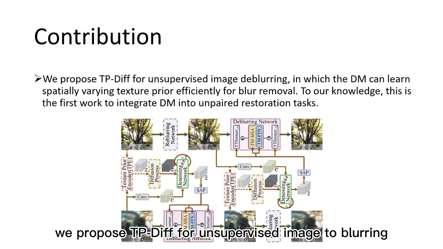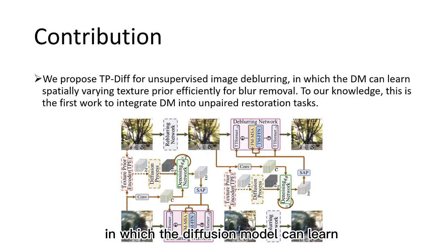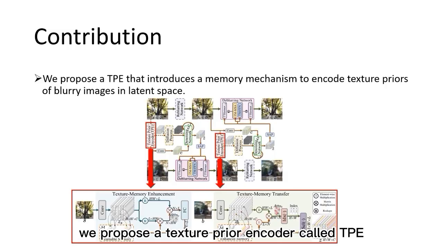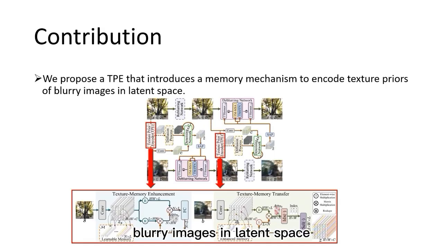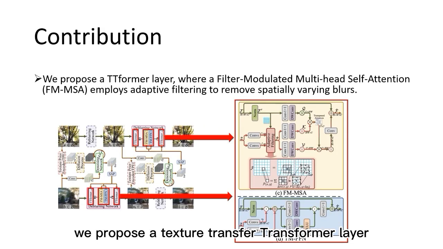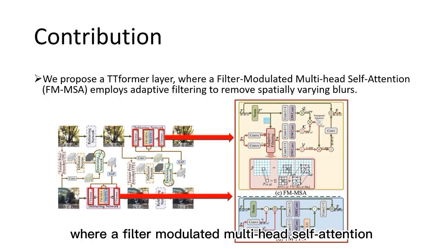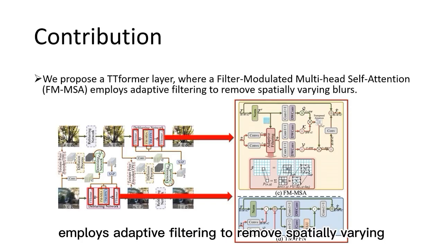In this work, we propose TP-Diff for unsupervised image deblurring, in which the diffusion model can learn spatially varying texture prior efficiently for blur removal. To our knowledge, this is the first work to integrate diffusion model into unpaired restoration tasks. We propose a texture prior encoder, called TPE, that introduces a memory mechanism to encode texture priors of blurry images in latent space. We propose a texture transfer transformer layer, called Teachformer layer, where a filter-modulated multi-head self-attention employs adaptive filtering to remove spatially varying blurs.